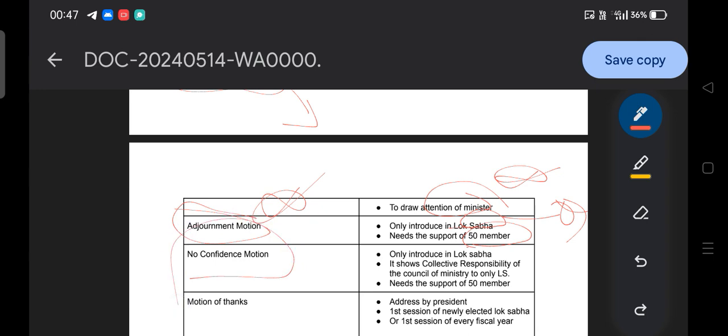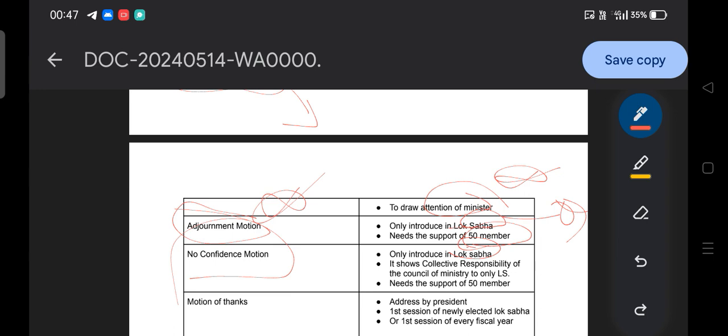A no confidence motion is only introduced in Lok Sabha. Why? Because the council of ministers are part of the Lok Sabha, the elected members, and under Article 75 the council of ministers is collectively responsible to the Lok Sabha, because Lok Sabha is the representative body, the elected body of the people.